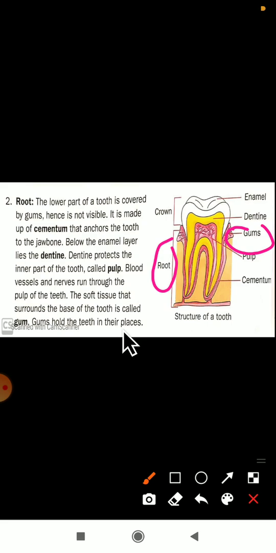So whenever your tooth breaks, you will get blood from there. Why? Because in that root part the blood vessels are present. If the tooth breaks, then those blood vessels also will break, and the blood will come out of that part here.